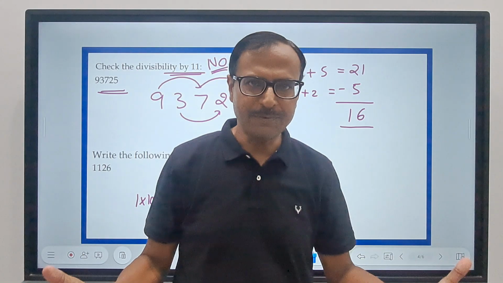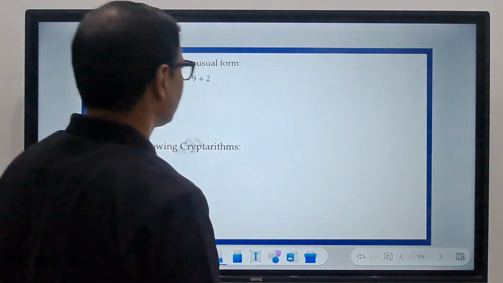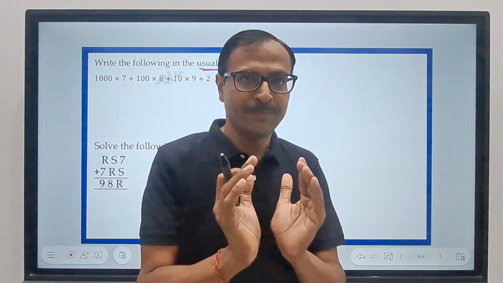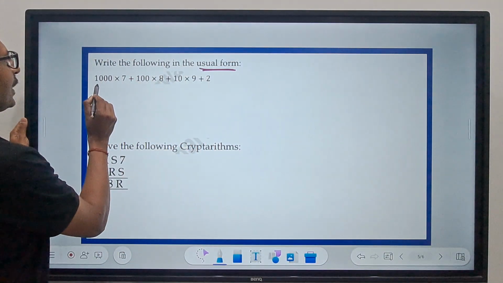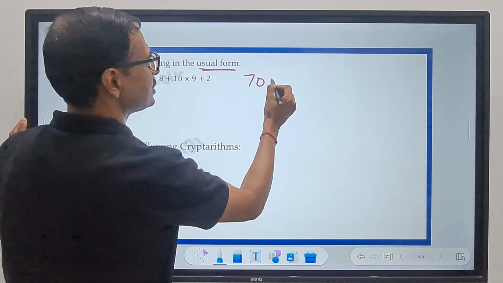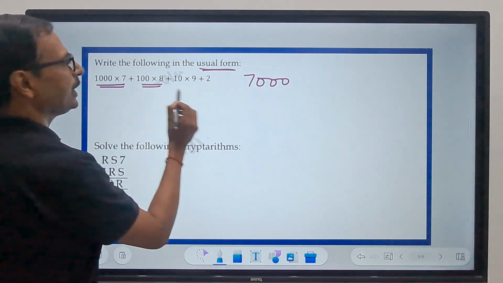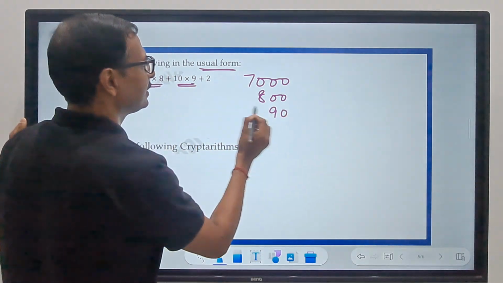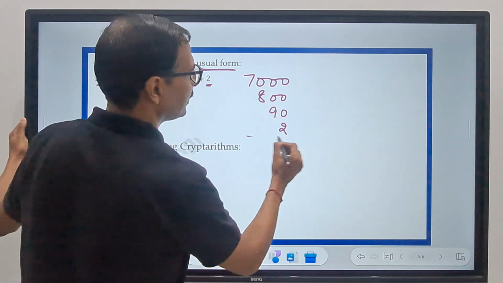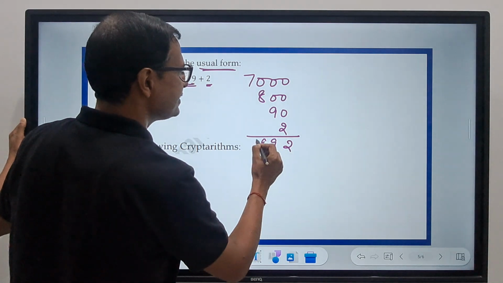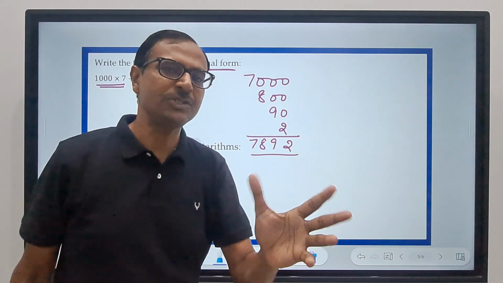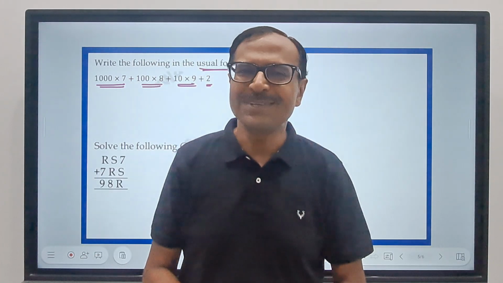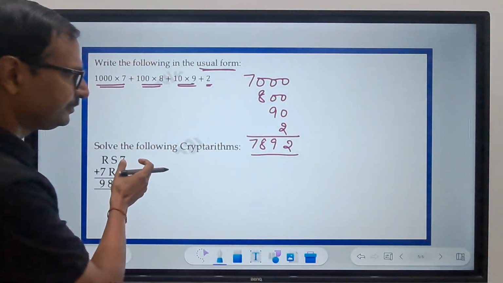It works either way. And likewise, if you have to write the usual form, that means the number, then see the expanded form. 1000 into 7 is 7000. 100 into 8 is 800. 10 into 9 is 90. And 2 is the single number. So 7892 is the usual form of the number. Pretty easy, right? We are just trying to play with numbers. Okay? Let's see another one here.